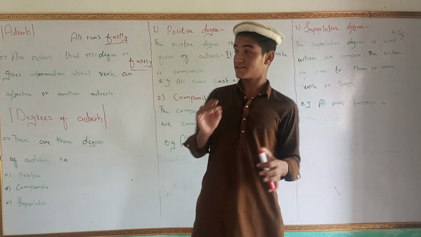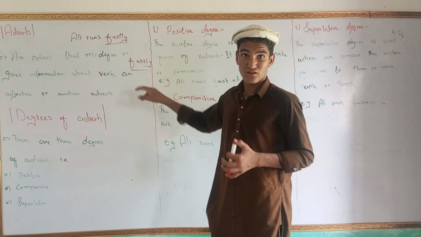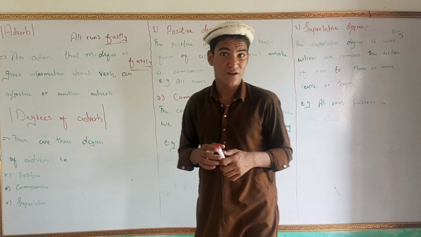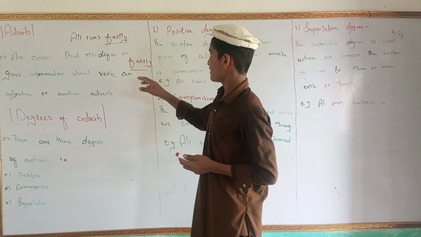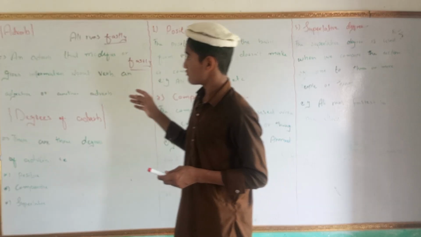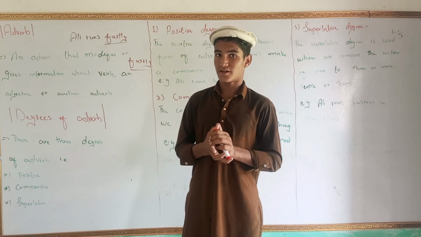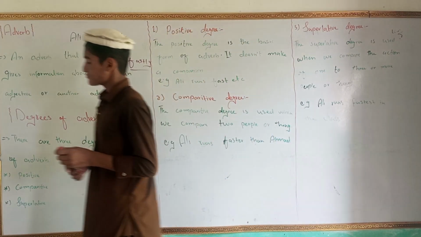So this is a magical trick that I have told: most adverbs are formed from an adjective by adding ly at the end. So this was adverb, the modifier of a verb, another adverb or adjective.